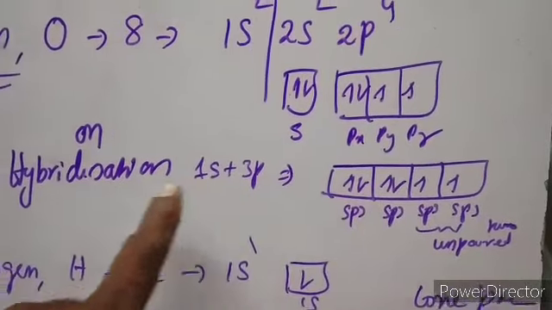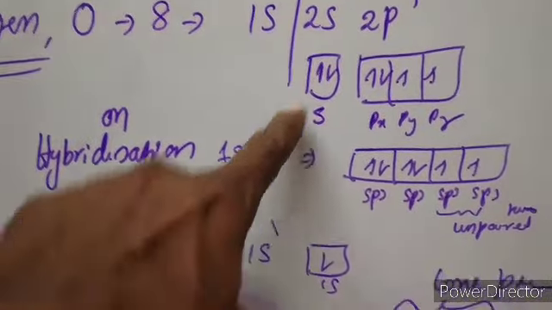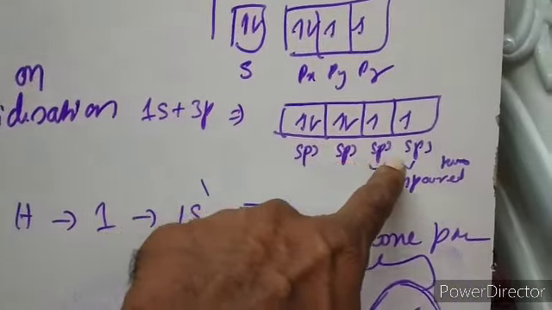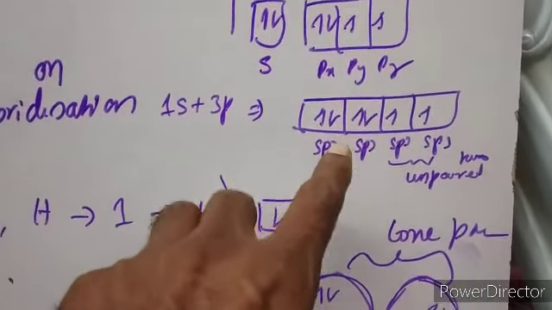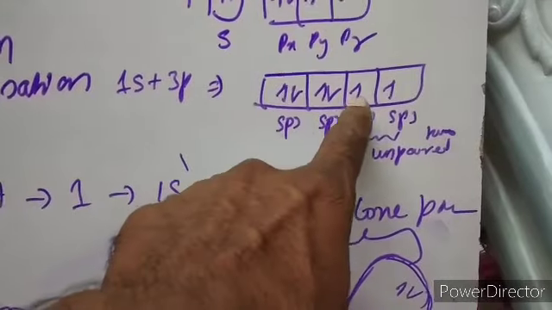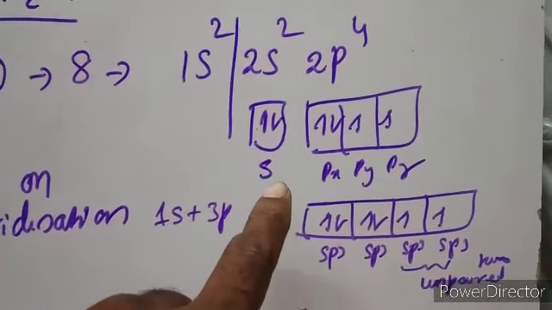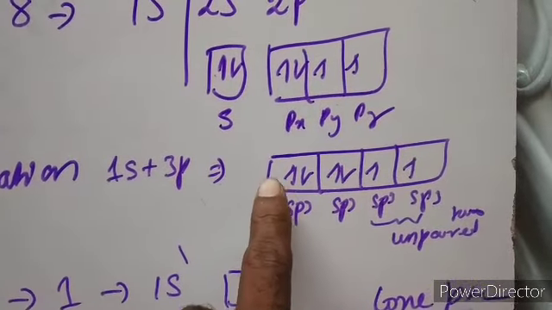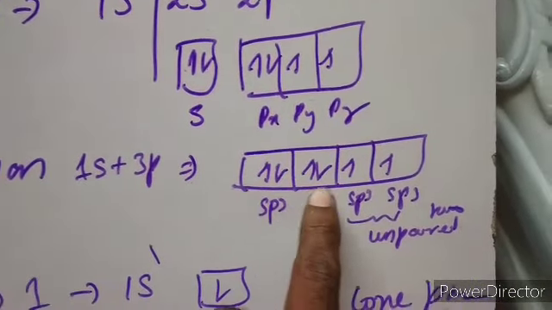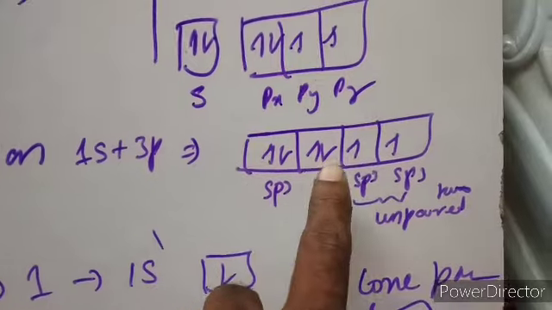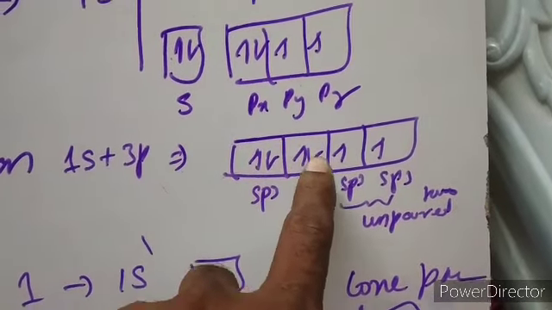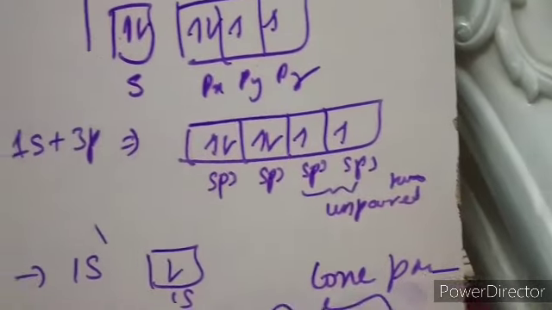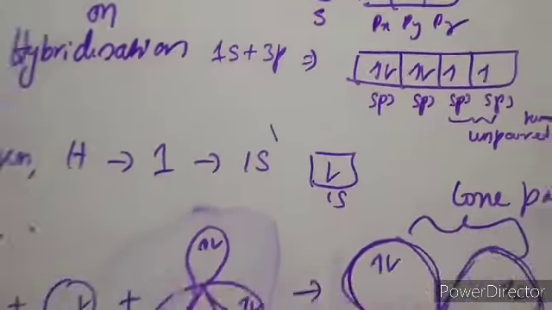Now, upon hybridization of one s orbital and 3 p orbitals, sp3 hybrid orbitals are formed, 4 in number. Now the shuffling of electrons: totally 6 electrons are there. These 6 electrons have to be distributed in these hybrid orbitals as 1, 2, 3, 4, 5, 6, as per Hund's rule. So totally 2 unpaired electrons are there. It requires 2 more electrons to get stability.